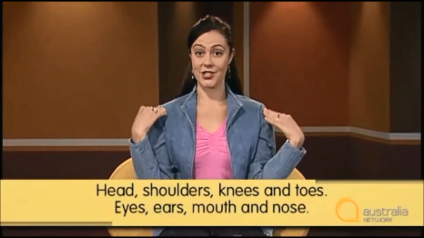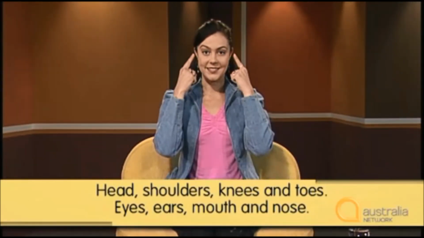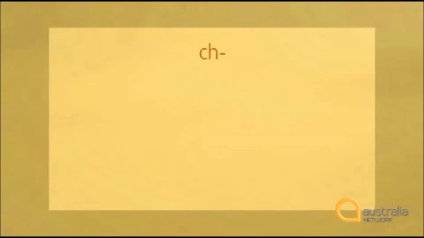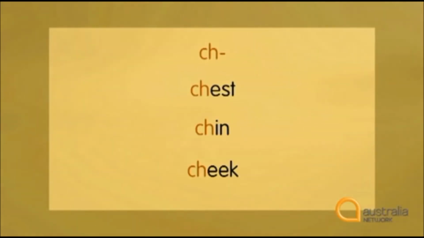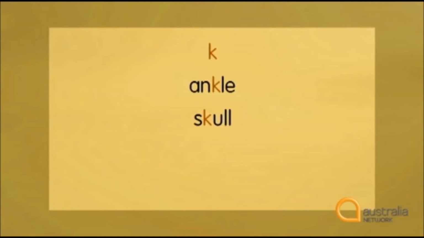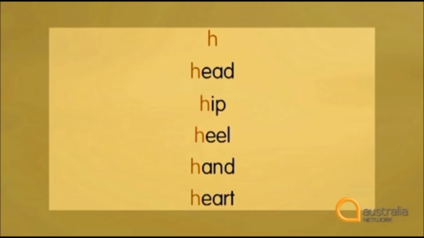A rhyme that Australian children learn in school is head and shoulders, knees and toes, eyes, ears, mouth and nose. Or maybe you could try to find words with similar sounds and group them together. Practicing them can also help with pronunciation. Some good examples are ch words: chest, chin and cheek, or K sounds: ankle, skull, back and knuckle. Or words that start with H: head, hip, heel, hand, heart. In this way, you'll be able to practice body parts and pronunciation at the same time.